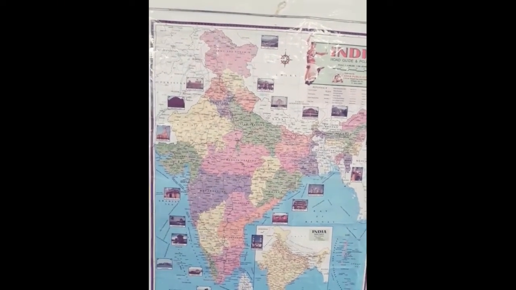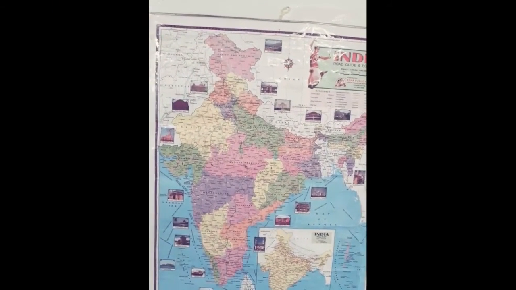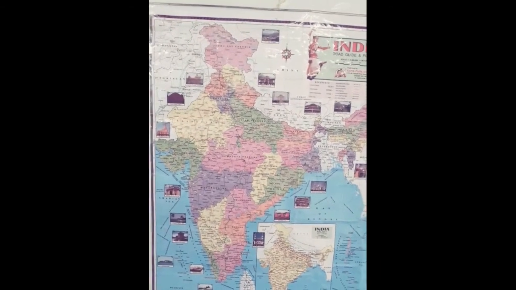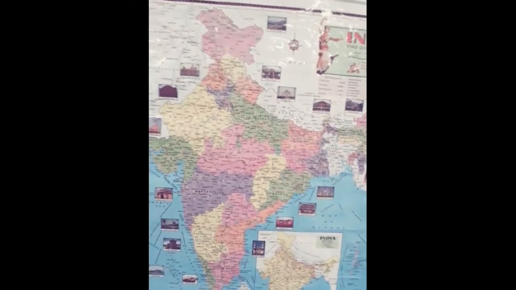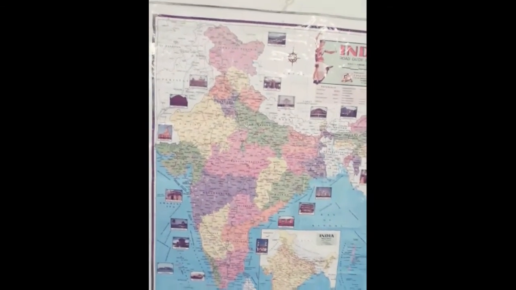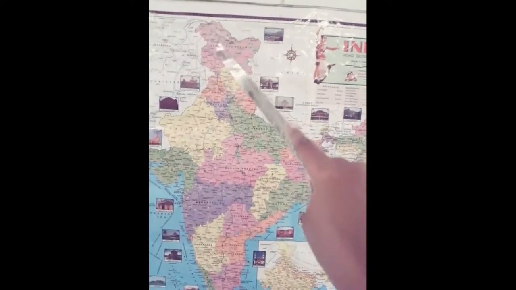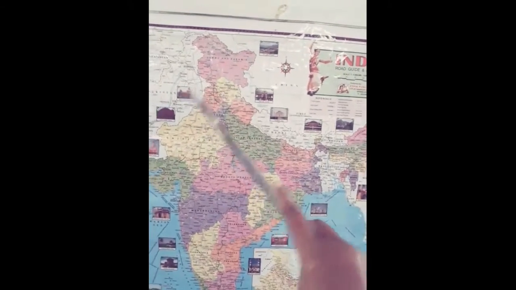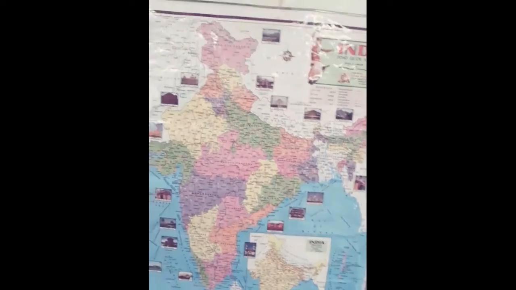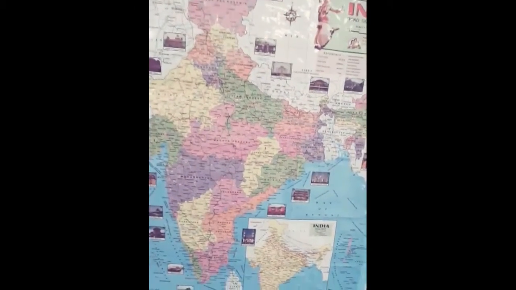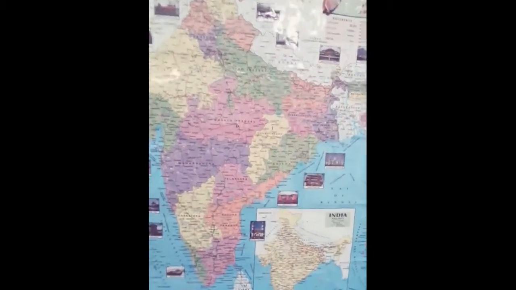Can understand the states of India. Okay, so states and union territories are what we are going to discuss now. Just look at the map. Okay, this is a somewhat old map. Last year they divided Jammu and Kashmir into two. One is a state, another is a union territory. You have to refer to the new atlas or Google, right? So from down onwards we will discuss the states.